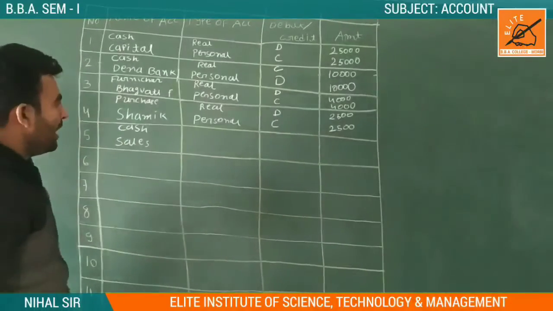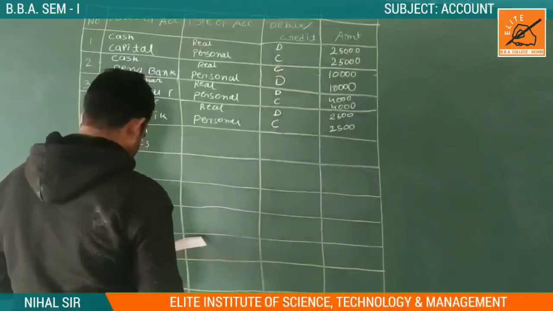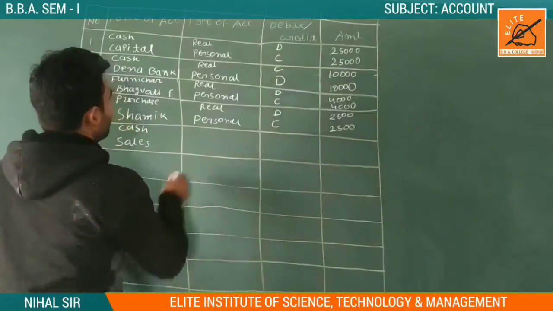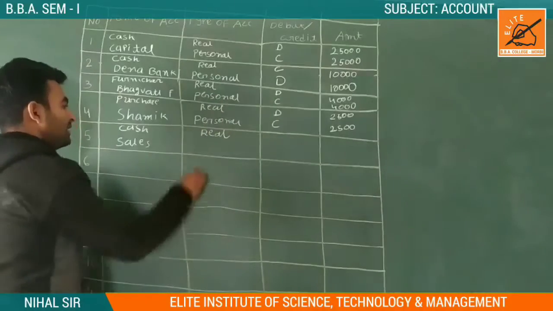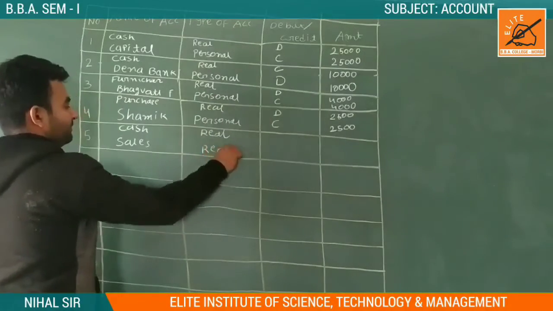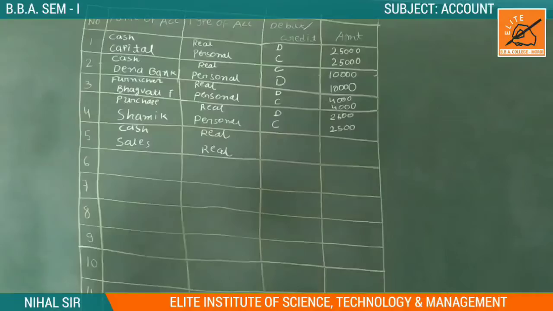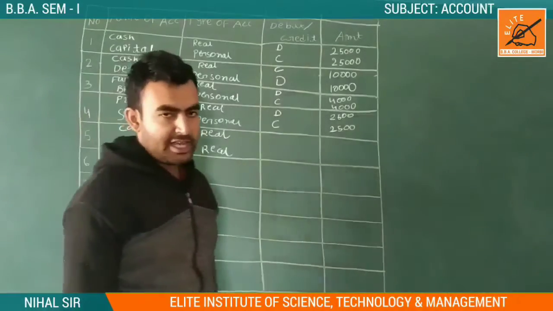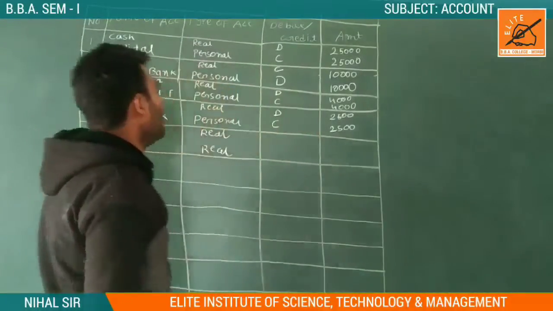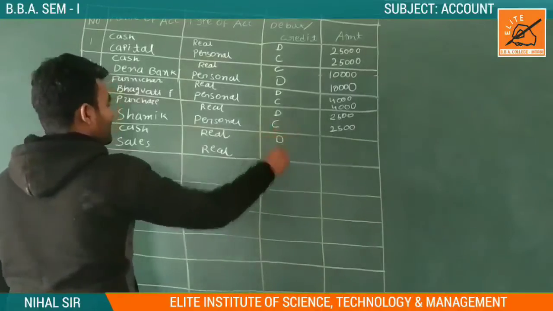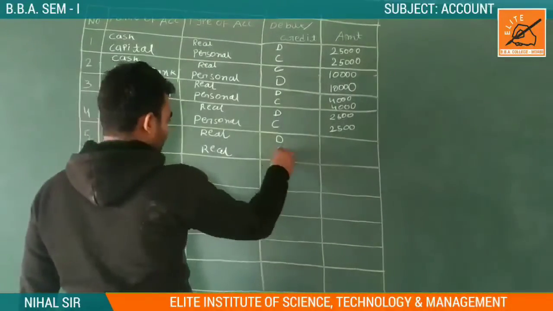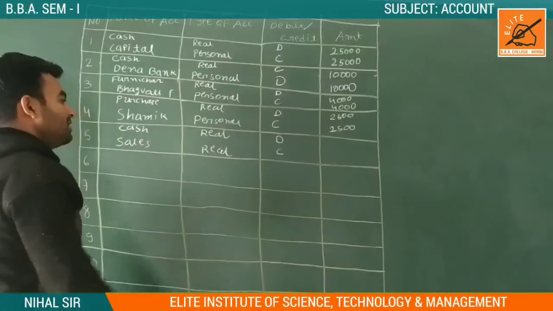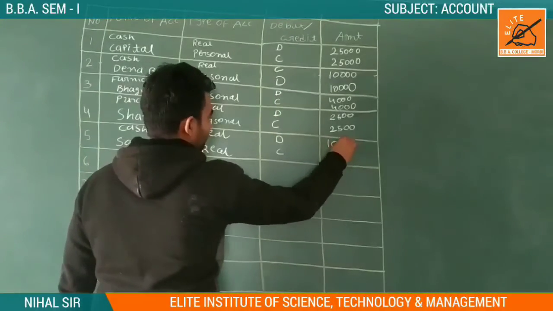Cash account comes into real, and sales account also comes into real account. When we sell something for cash, we receive cash, so we debit it, what comes in is debit, and sales account is credited. Then which amount? 1000.